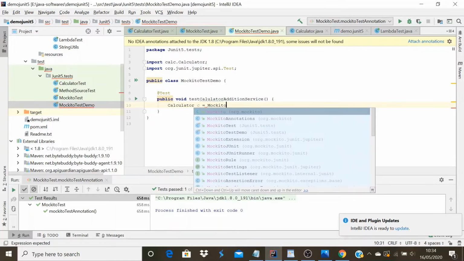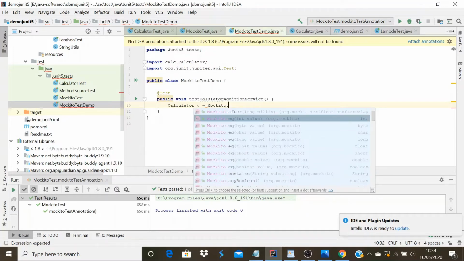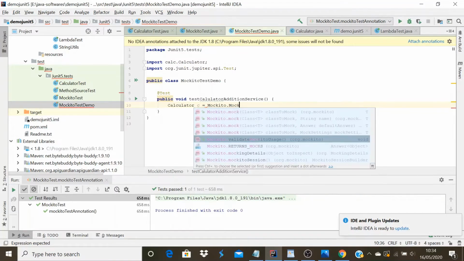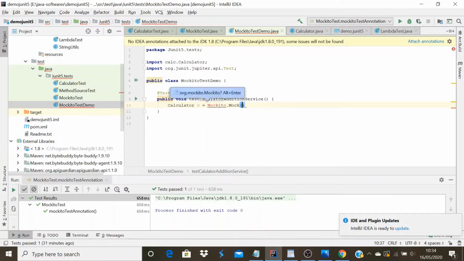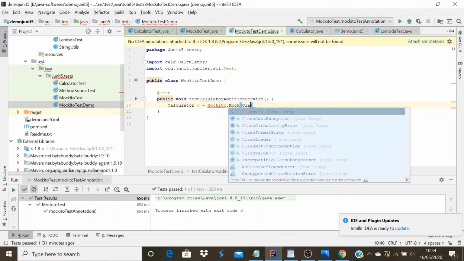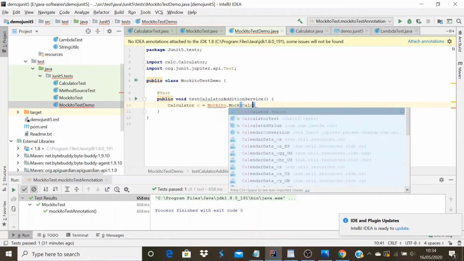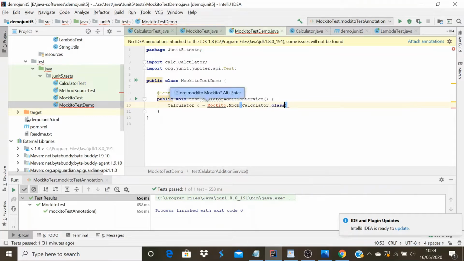To get the mock object, you can use a static method or an annotation. I'm going to use the static method first. Mock is the static method, and you need to pass the class which you want to mock. Here I want to mock the calculator class.